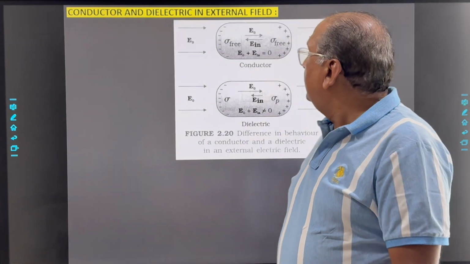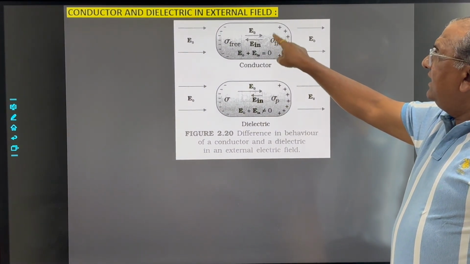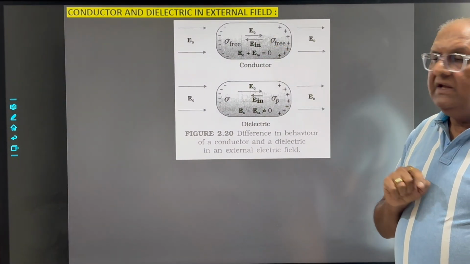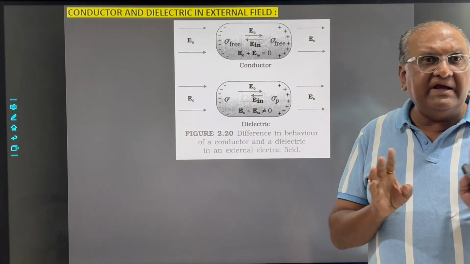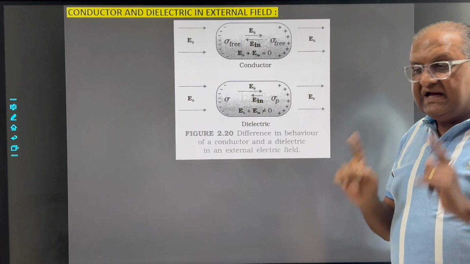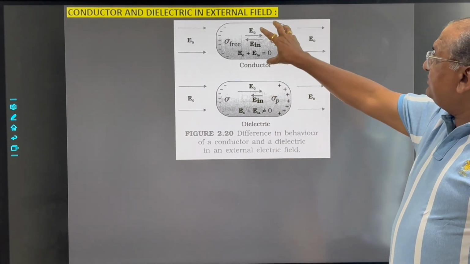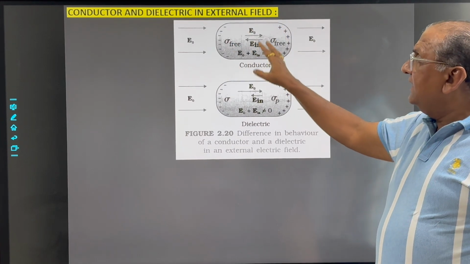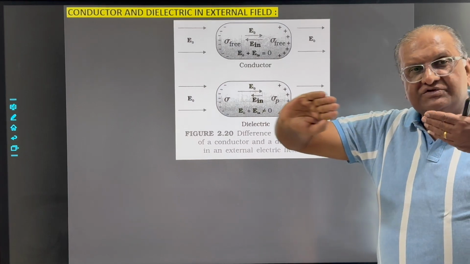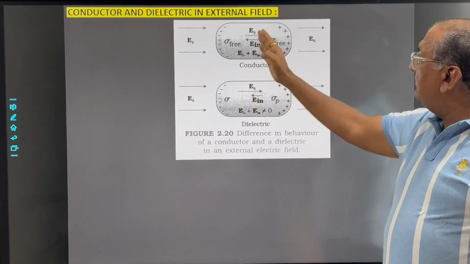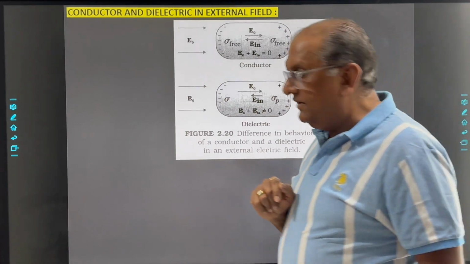See, now if we place any conductor in an external field, then inside the conductor there are positive and negative charges. The net charge in the conductor is 0. Now when it is placed in the external field, negative charges will experience a force in the opposite direction of the field, and positive charges will experience a force in the direction of the field.